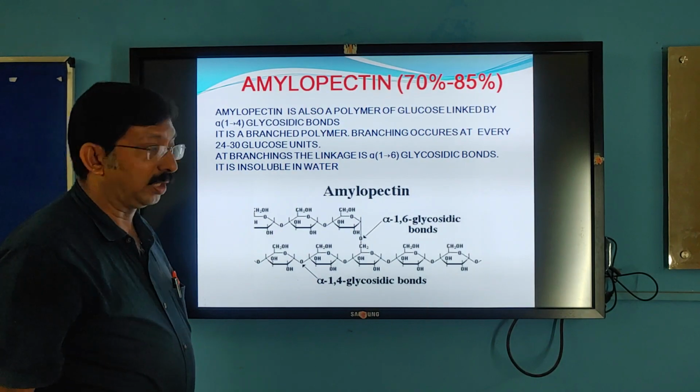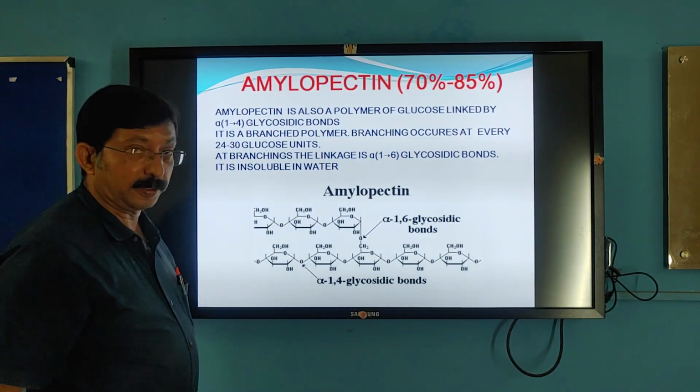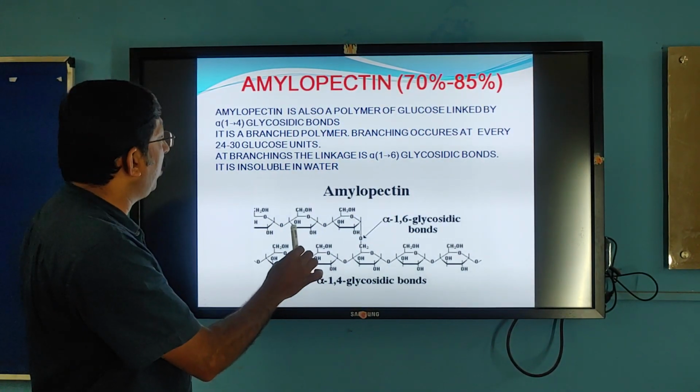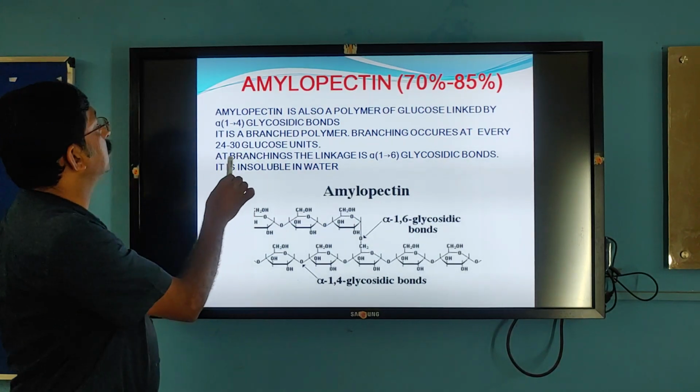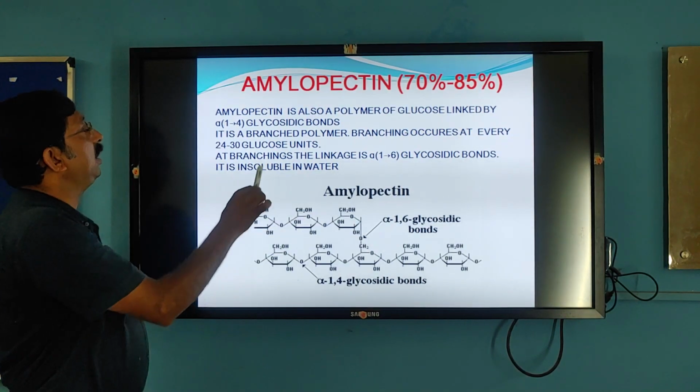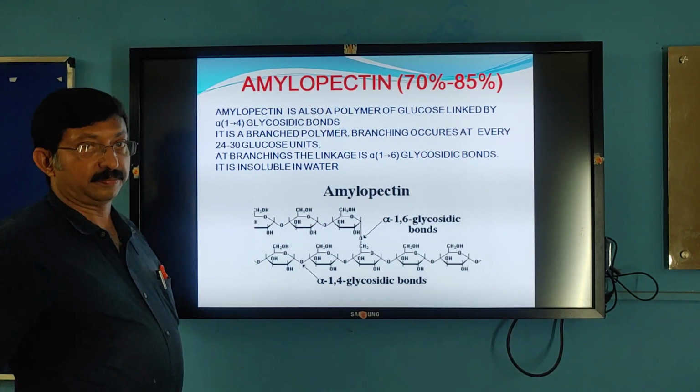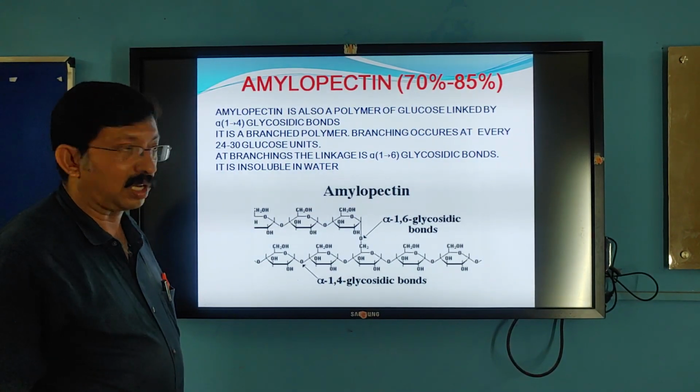It is water insoluble, and the frequency of branching is for every 24 to 30 glucose units. Branching occurs every 24 to 30 glucose units. So this is all about starch.